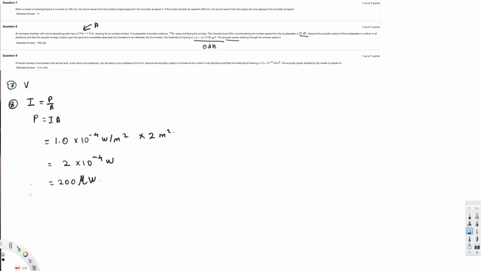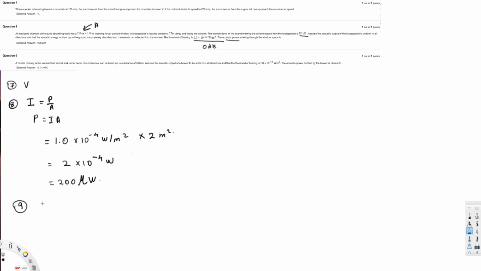Let's do the next question. The next question is asking, a howler monkey is the loudest land animal and under some circumstances can be heard up to a distance of 5 km. Assume the acoustic output of the howler to be uniform in all directions, and that the threshold of hearing is 1 times 10 to the power of minus 12 watts per meter square. The acoustic power emitted by the howler is closest to. So they are asking the same thing. What is the acoustic power emitted by the howler, right?